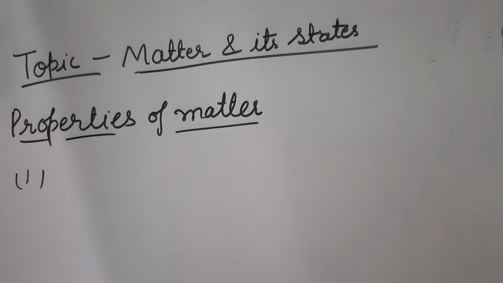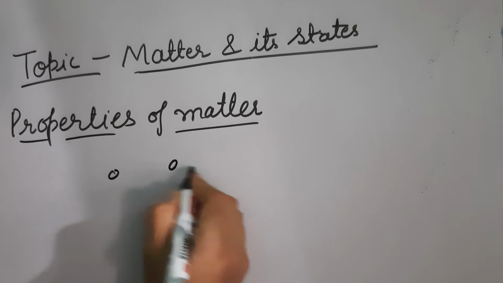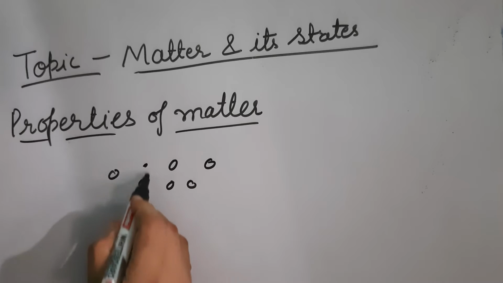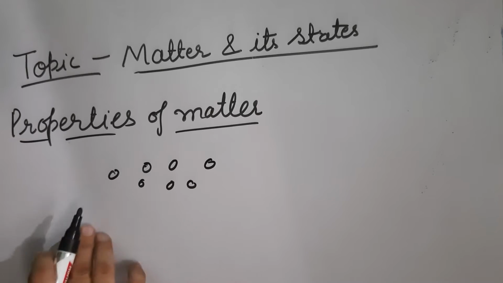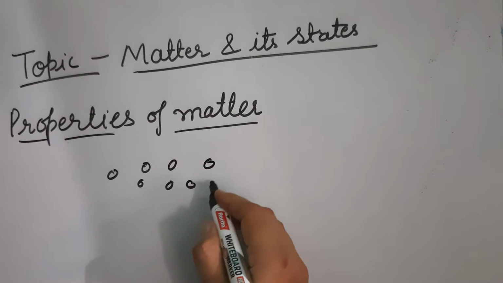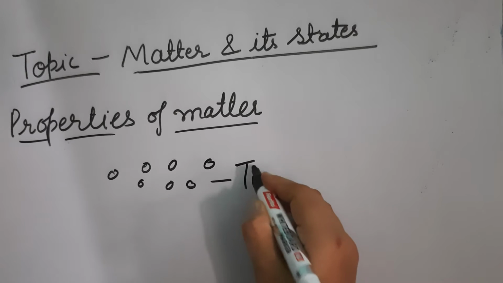All matter is made up of very tiny particles known as molecules. These tiny particles we cannot see with our naked eye. They are so small that we cannot see them with the help of our naked eye. These are very tiny particles.